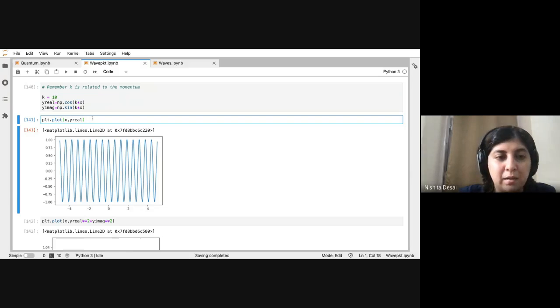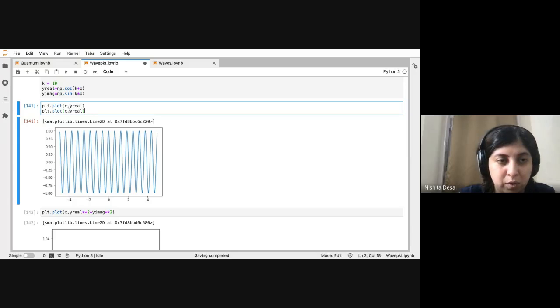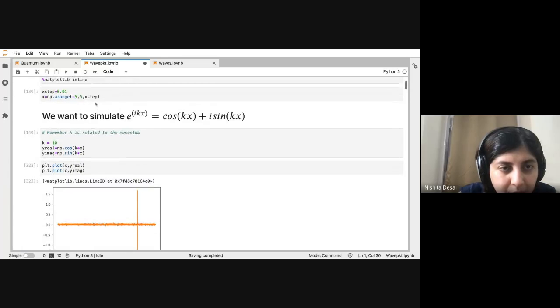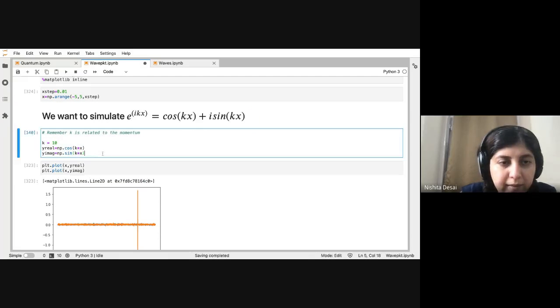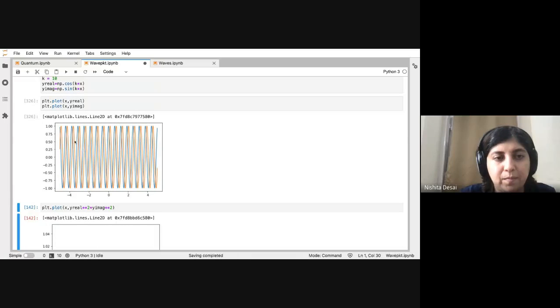As expected, it looks like this, oscillatory. You can also plot the imaginary component. You can see that the real and imaginary components are out of phase.